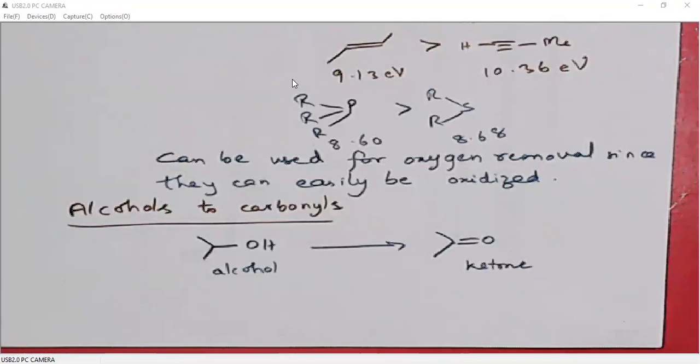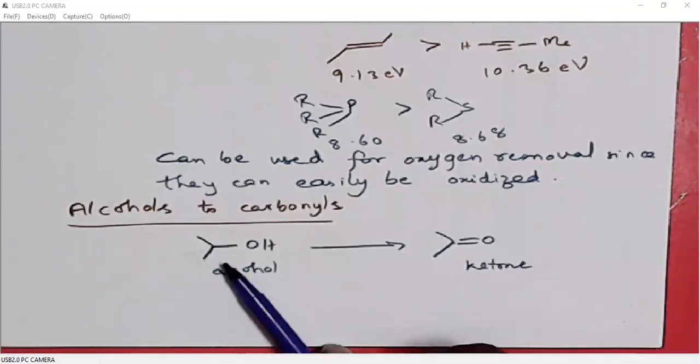Even if you don't know any organic chemistry, just remember this point. There is a carbon-oxygen single bond. When we add some oxidizing agent, it will generate a carbon-oxygen double bond. So what do we need to know? We just need to know what the oxidizing agents are.